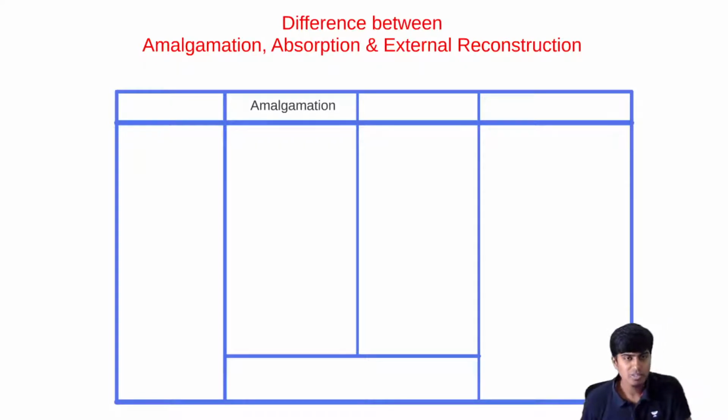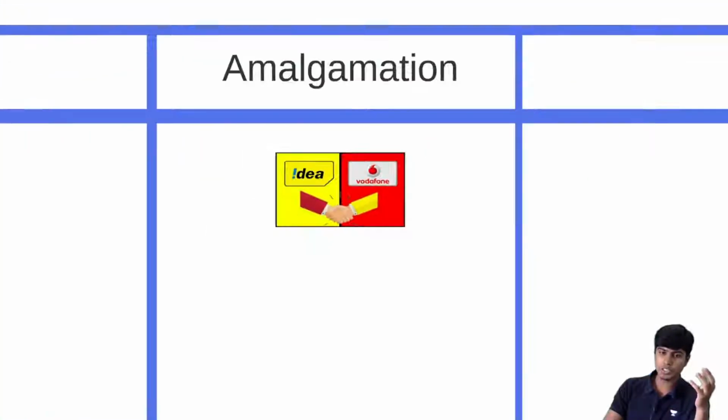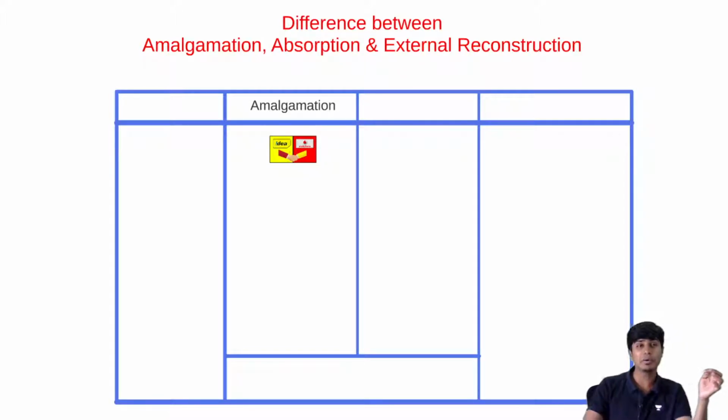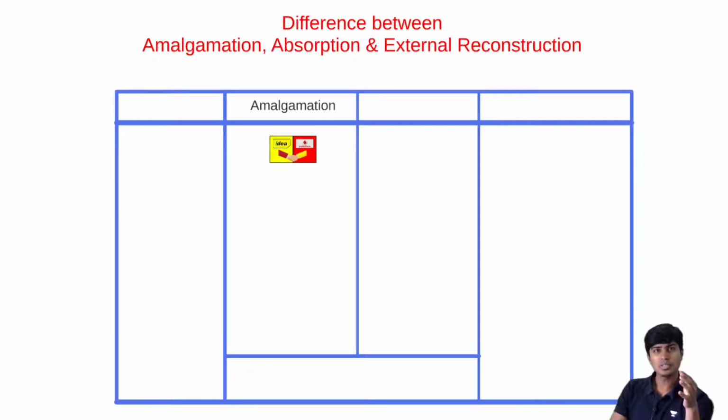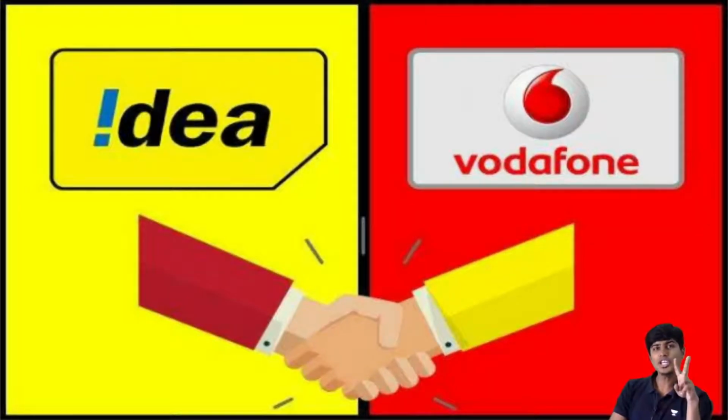Shall we? The first word is amalgamation. The next word will be absorption, and the last word that we'll understand is external reconstruction. So the first one, amalgamation. A very good example for amalgamation is what happened between Idea and Vodafone. So there was a company by name Idea and there was a company by name Vodafone, and then they both came together to form Vi.